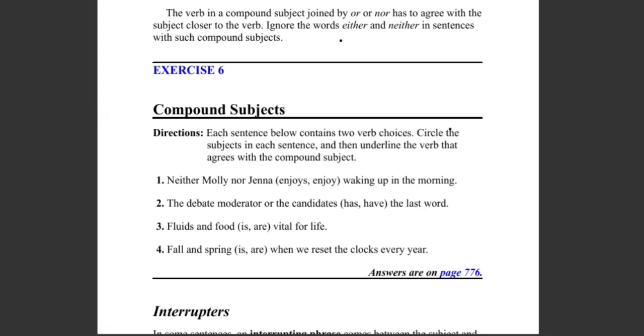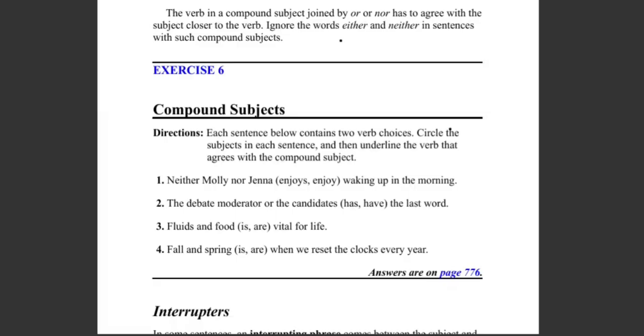Number one answer is "enjoys". Yep. Number two: "have" or "is"? "Has" or "have"? Number two is "have". Number three: "or".